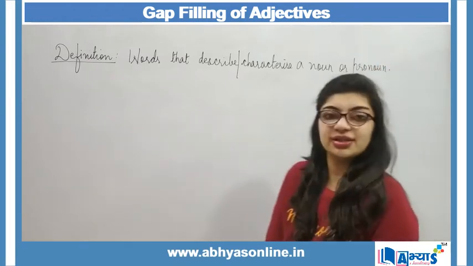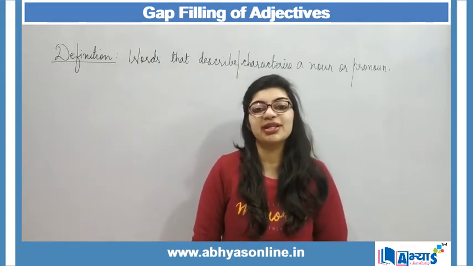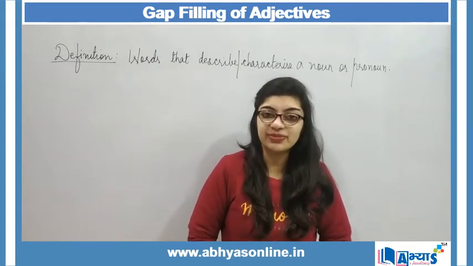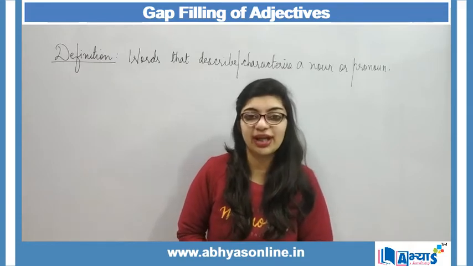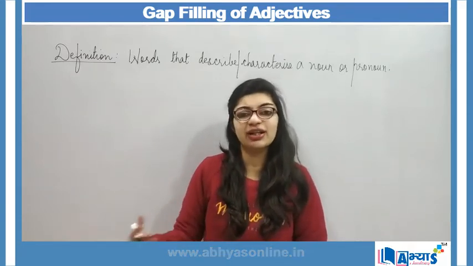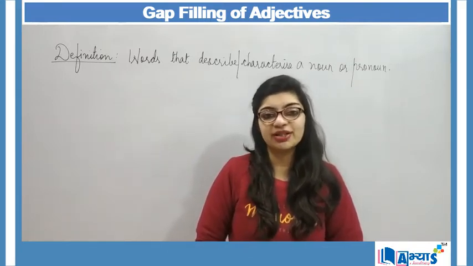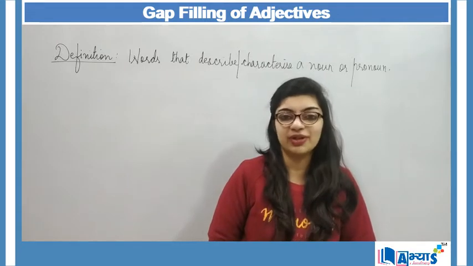Those words are considered to be adjectives. Now adjectives basically are of different types, like adjectives of quality, adjectives of quantity, then we can have possessive adjectives, and the list continues. So here we are going to discuss every type of adjective which can be used for filling the gap.